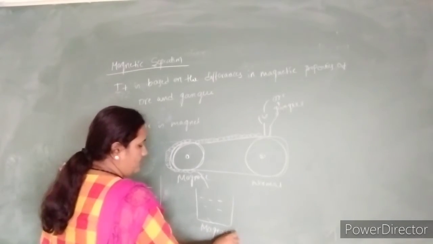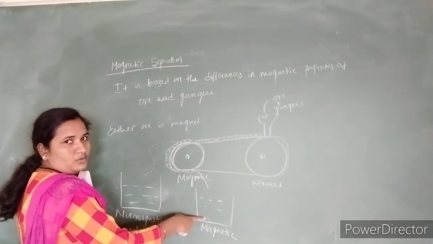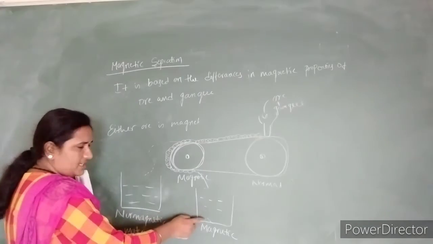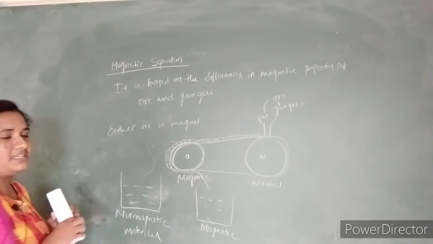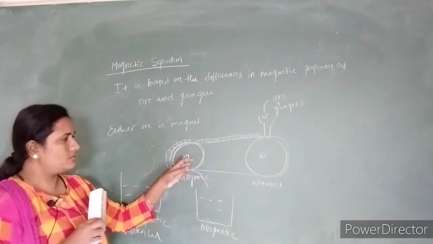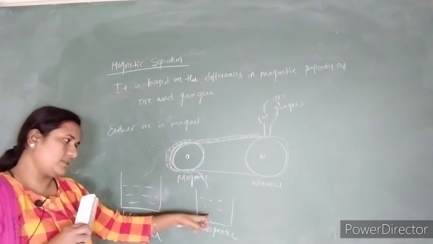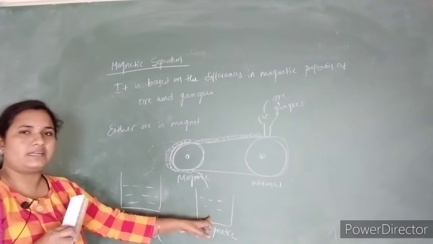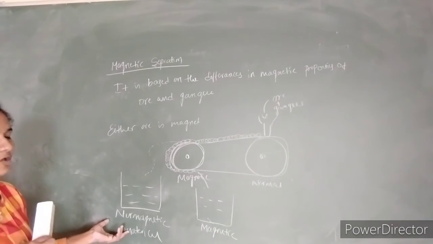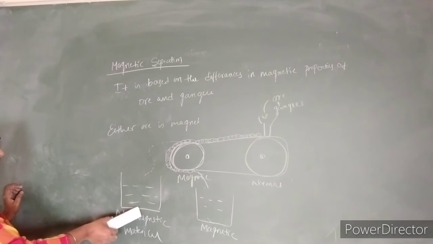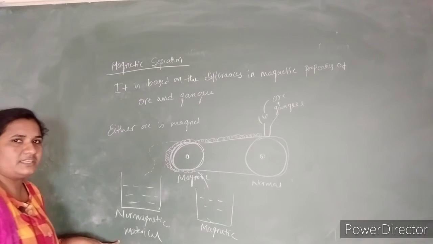If the ore is magnetic, then we collect the ore in this magnetic container. If the gangue is magnetic, then the gangue is attracted to the roller and is found in this container. If the ore is non-magnetic, then it is collected in the non-magnetic container.